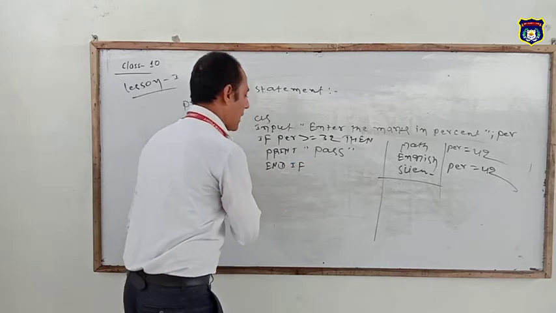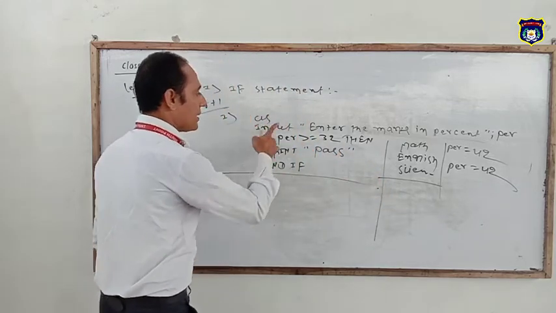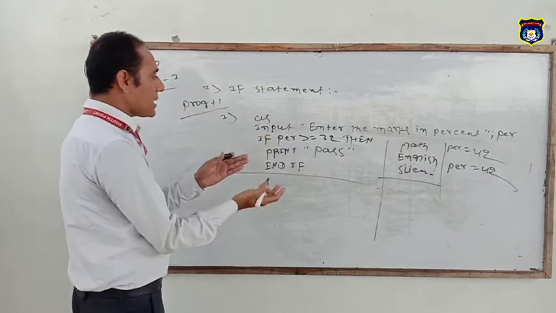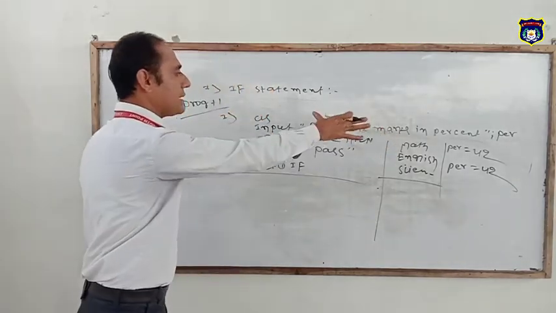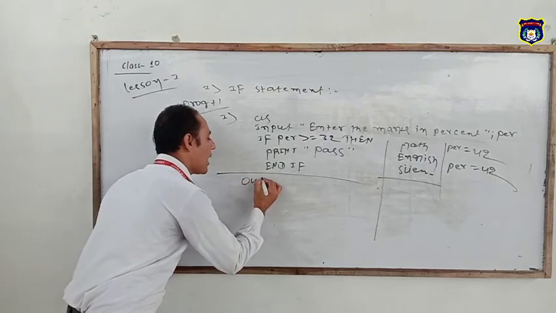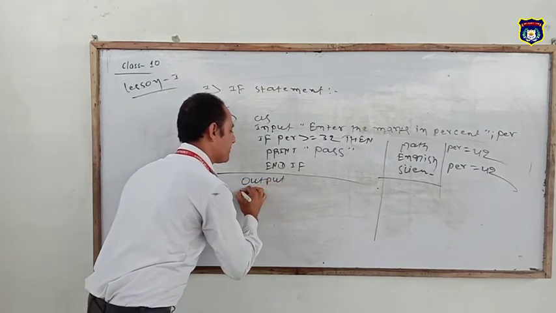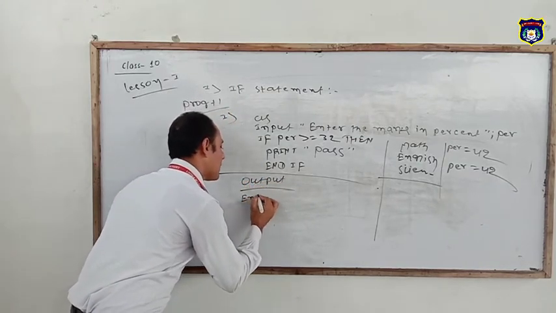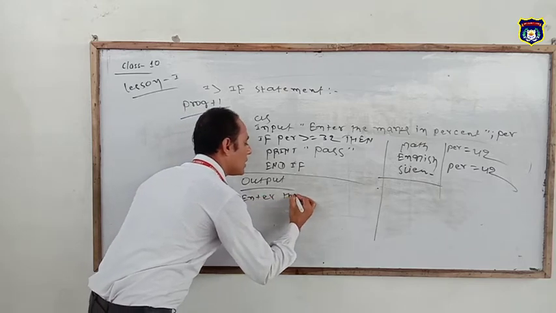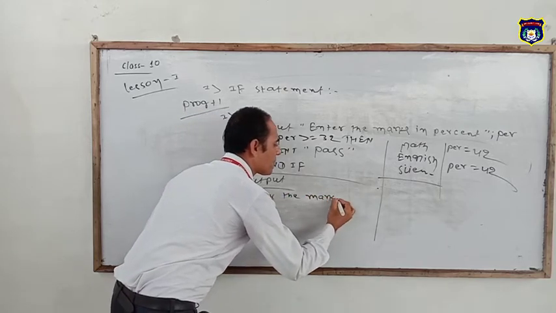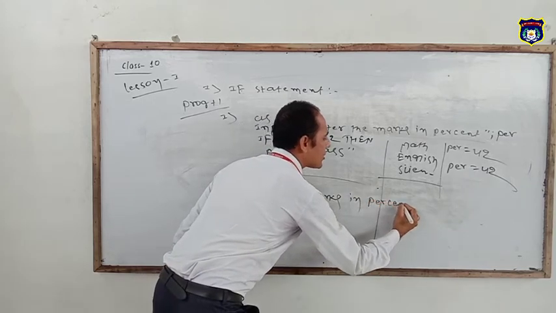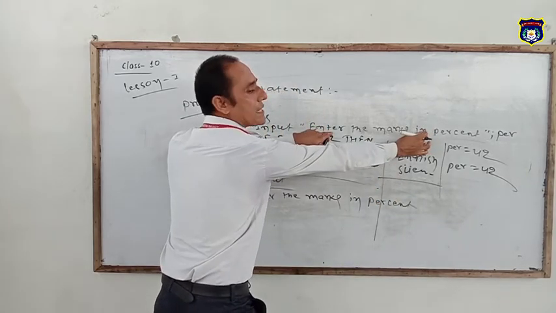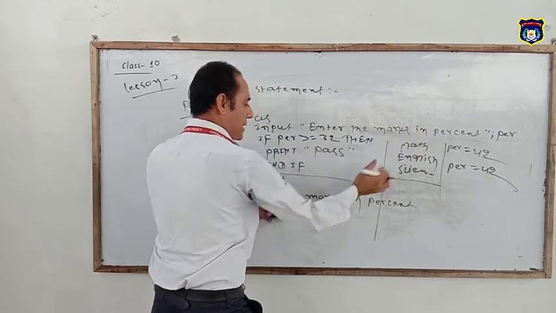When we run this program, it will display the message on the output screen: "Enter the marks in percentage." How to display the output? It will display just this statement, that is, the string expression.